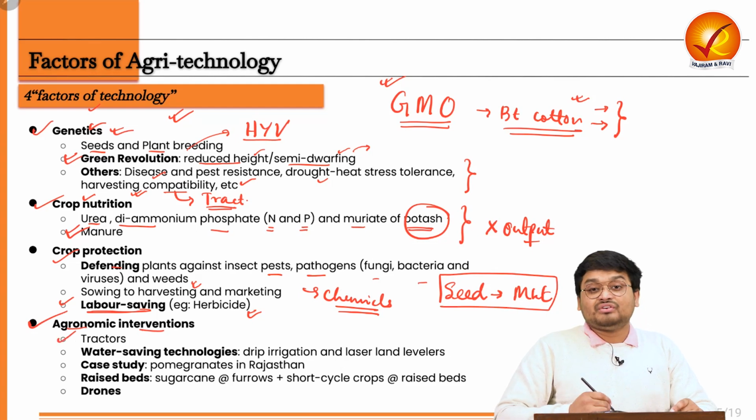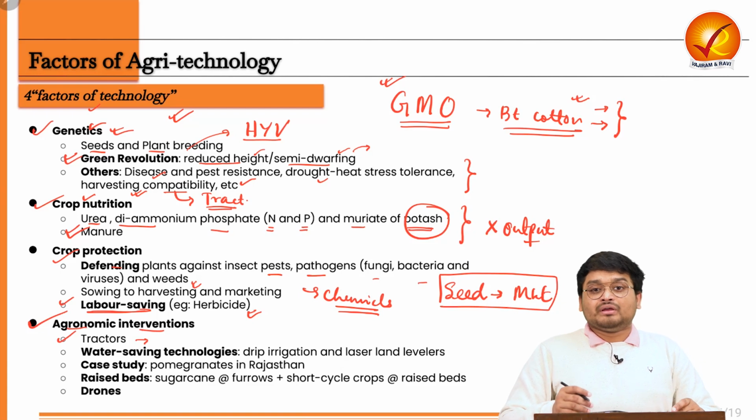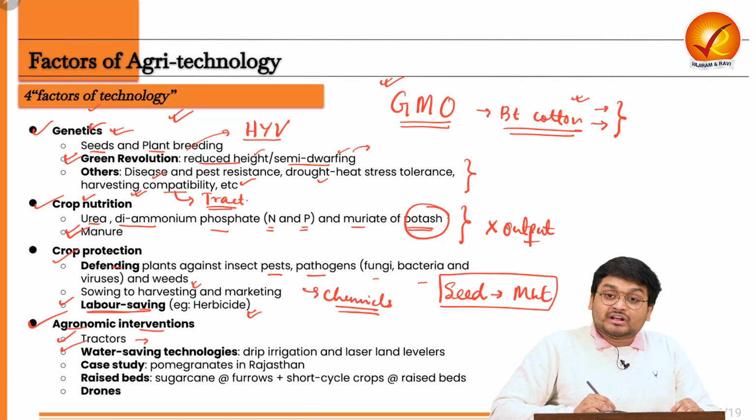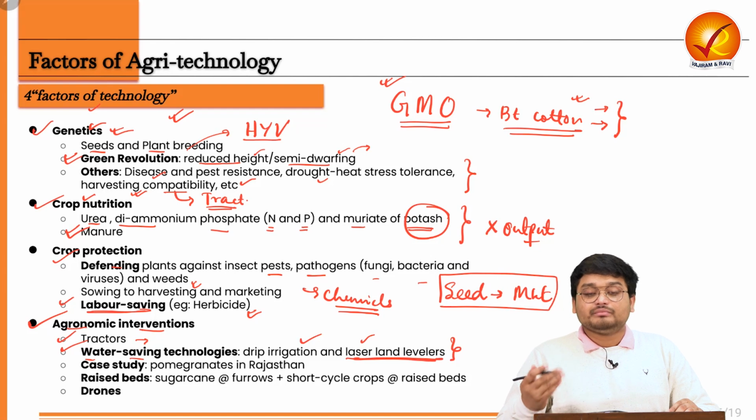Next, and the final one, is about agricultural interventions or innovations too. For example, the use of tractors, which has the benefit of using less and less labor and having more and more yield per acre. Then there are water saving technologies such as drip irrigation and laser land levelers, which use technologies to boost crop productivity.